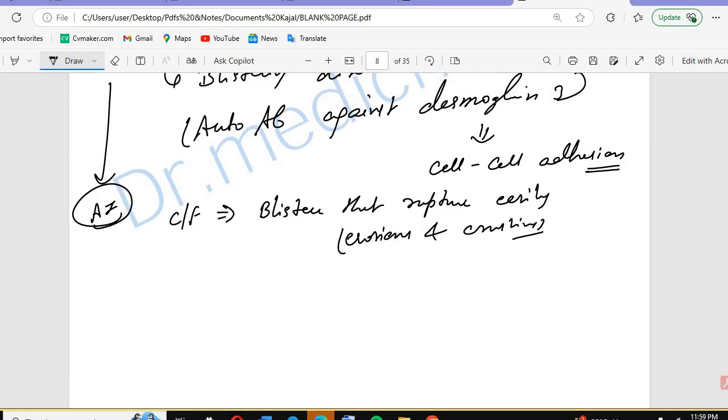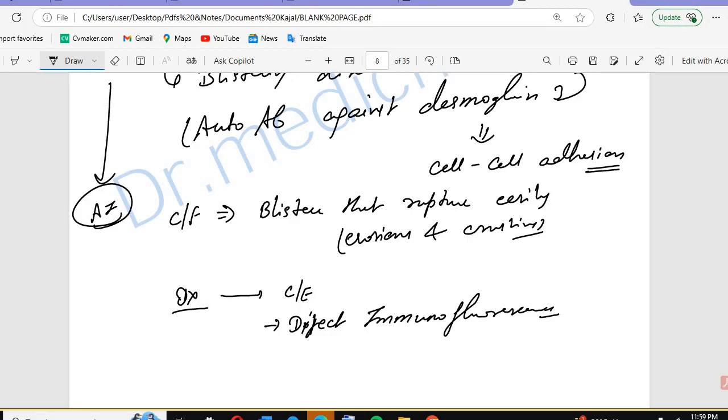Another question they ask: the diagnosis can be made clinically, or with direct immunofluorescence. What does it detect? IgG antibodies at the epidermal basement membrane.